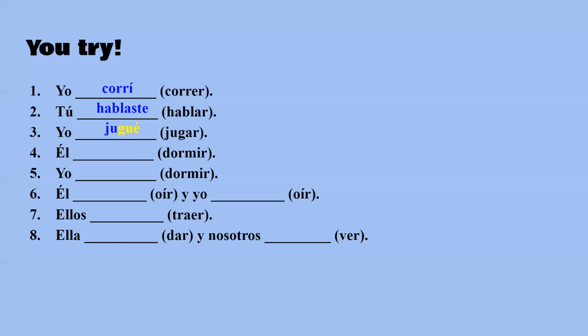And then dormir, we have to do durmió. Since that was a stem changer in the present, we make it not duermió because it's O to U always in the preterite for those. Now for the same thing, but for yo, it is normal because, like I said, that only applies to the third person. Yo is the first person, so it is still just O.